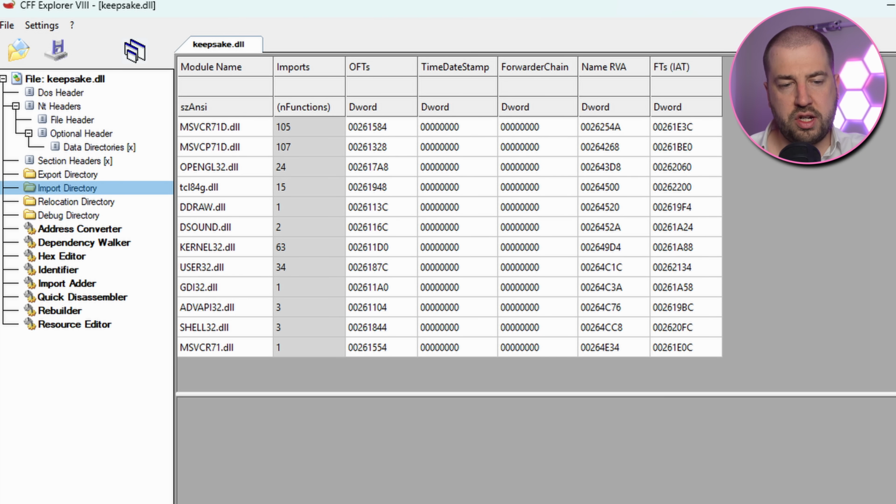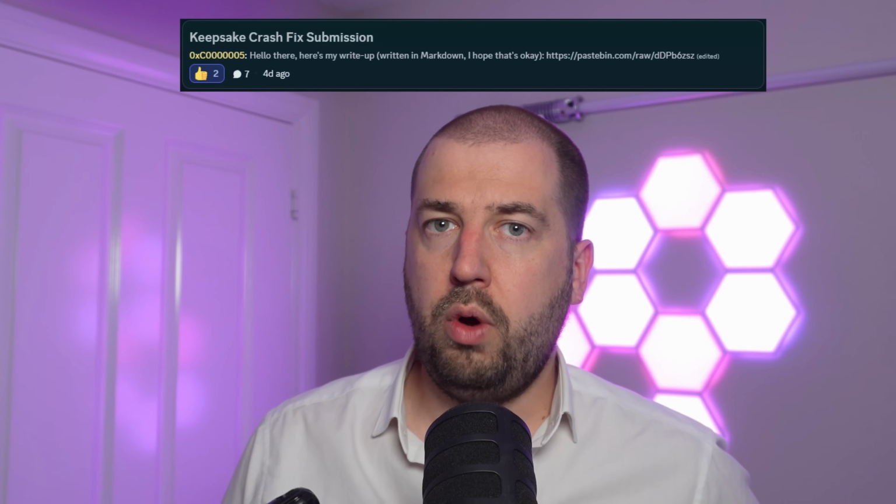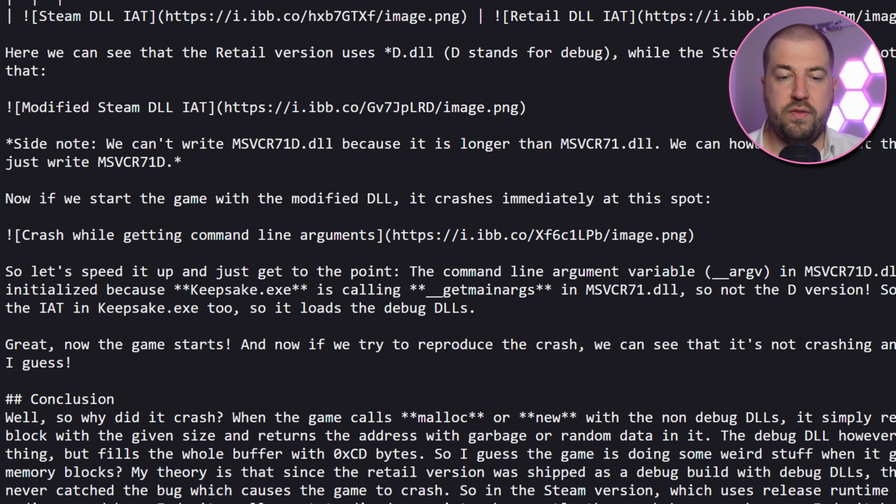This normally fills uninitialized dynamically allocated memory with a known pattern, so maybe this was enough to not trigger the bug. After fixing it, I posted it as a community challenge to Discord to see how other people might tackle this problem. So congratulations to OXC0000005, an apt username. They saw the difference in the versions of the MSVC DLL and patched the Steam one to use the debug version. This fixed the issue and is a nice approach.